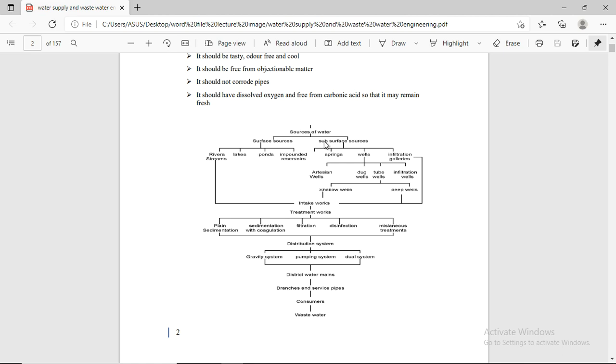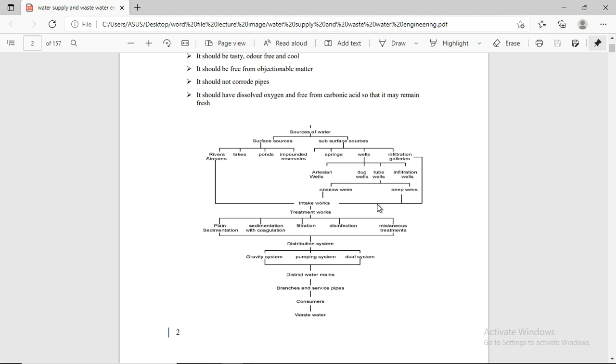We have different sources of water. First is the surface source and second is the subsurface source. The surface sources include rivers, lakes, ponds and impounding reservoirs. The subsurface sources include springs, wells, infiltration galleries, artesian wells, dug wells, tube wells and infiltration wells.